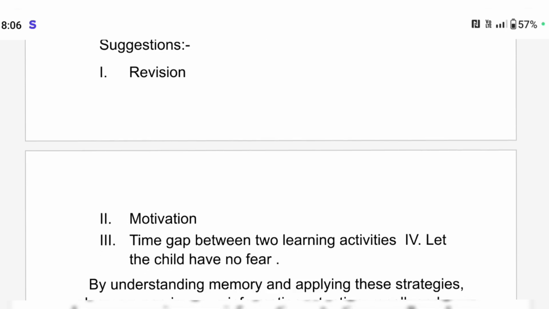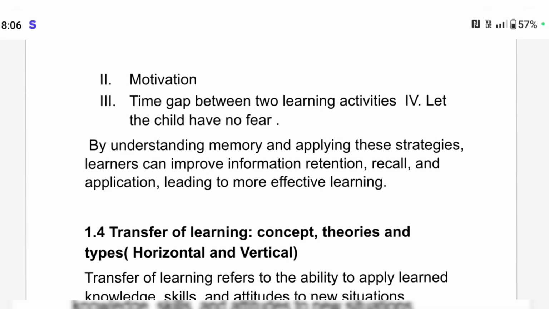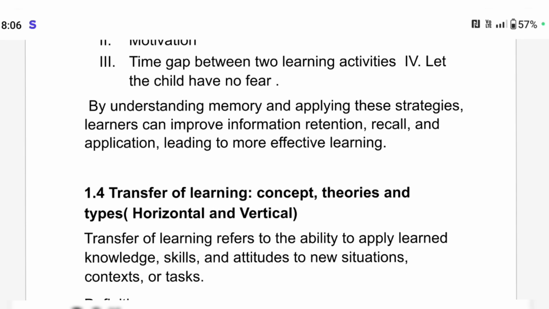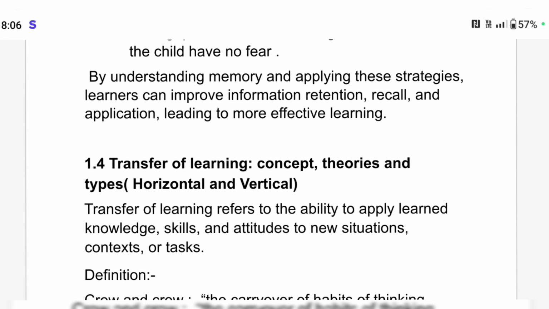Suggestions for remembering are revision, motivation, time gap between two learning activities, and let the child have no fear, right? To conclude, by understanding memory and applying these strategies, learners can improve information retention, recall, and application, leading to more effective learning.